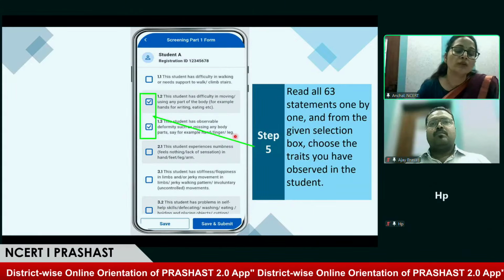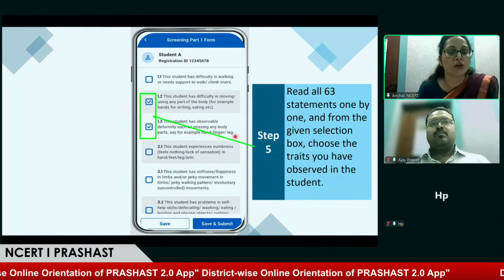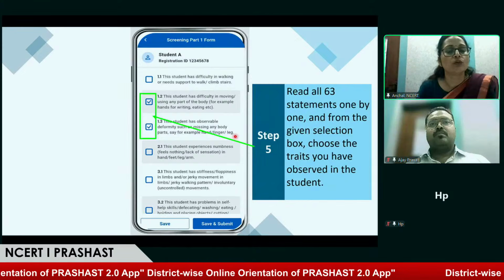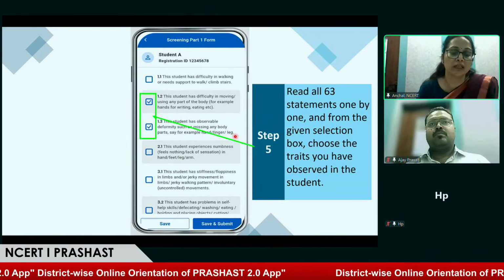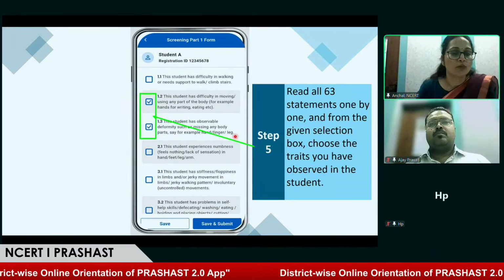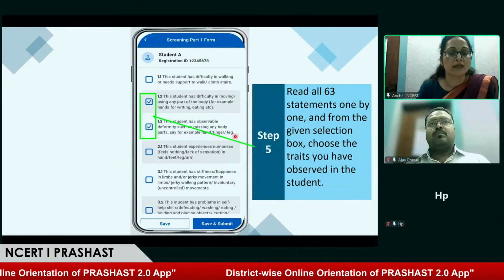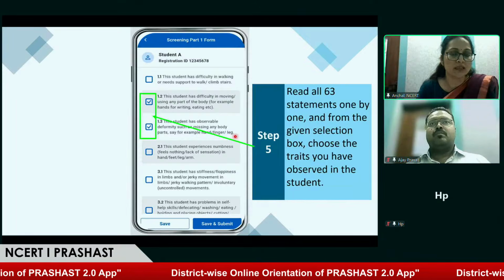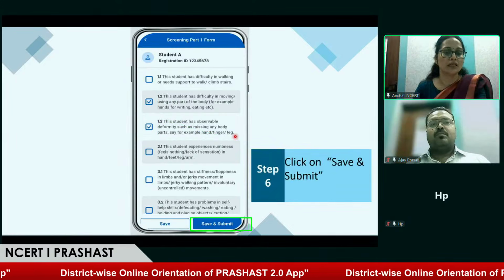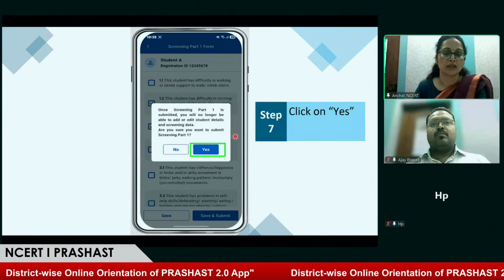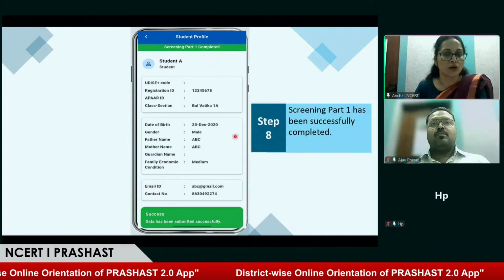At the bottom of the statements, you will find an option, none of the above. If you find no behavior in the student, you can tick that button. After observation and reading, click on the save and submit button. When you click on save and submit, the screening is completed. Here is one more option also available in this application.